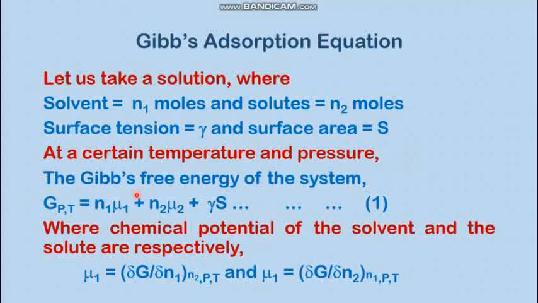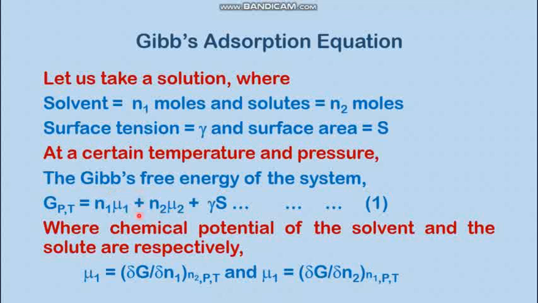The free energy of that solution should be n1 moles of solvent, and the chemical potential of the solvent is mu1, which is actually dG by dN1 at constant n2, P and T. On the other hand, mu2 is dG by dN2 at constant N1, P and T. The earlier was a typing error; this is mu2. You shall make the correction.